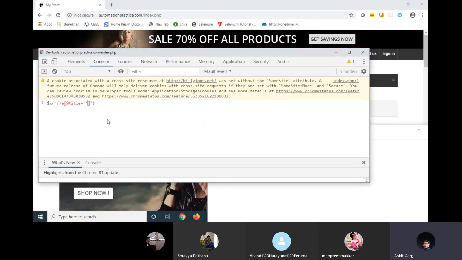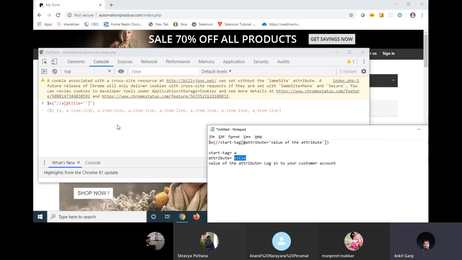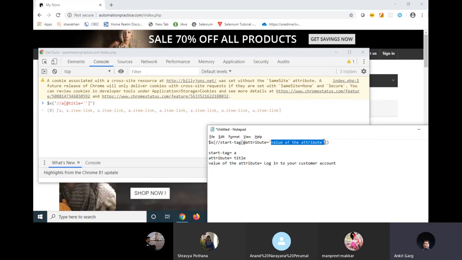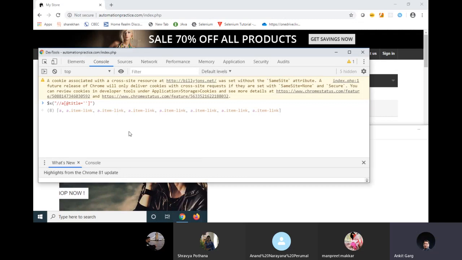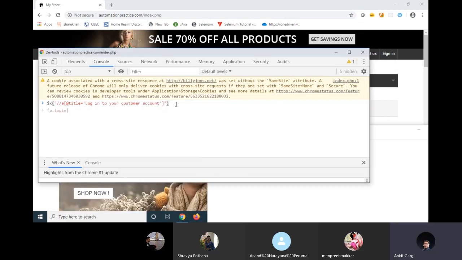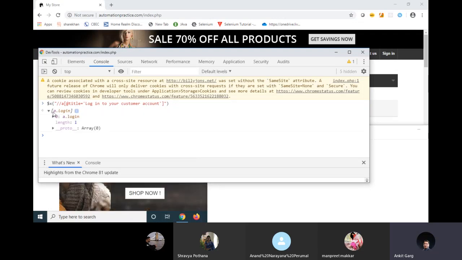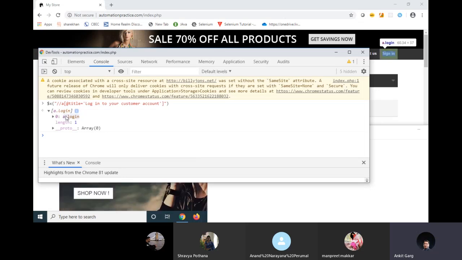Is equal to single quotes. Inside single quotes, I have to replace this variable with value, and in this case the value is login to your customer account. Once you have written this syntax, click on enter. It should show you an element something like this. Expand this element. Again, do a mouse over on this. If you have written a correct syntax, can you see it is highlighting my sign in button at the back? If your element is right, it will highlight you in this way.